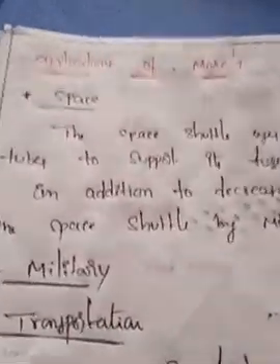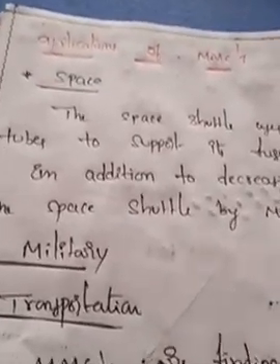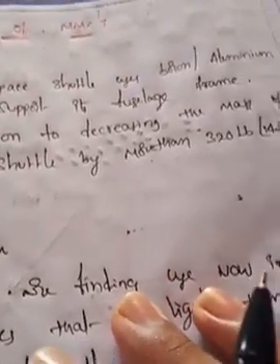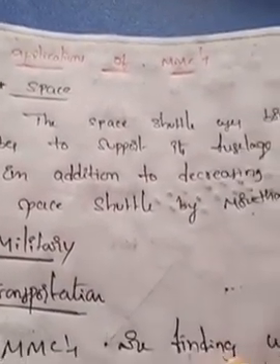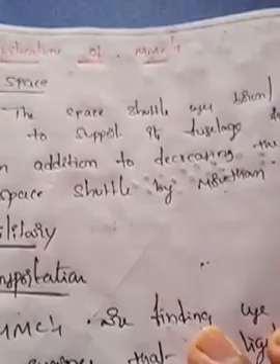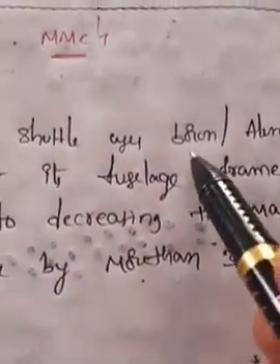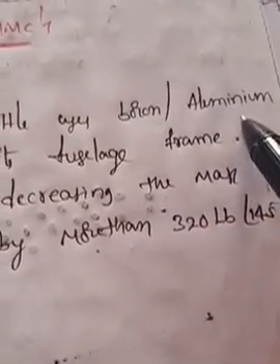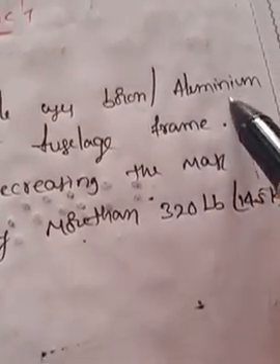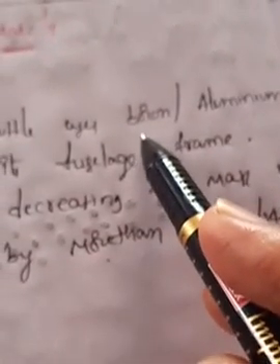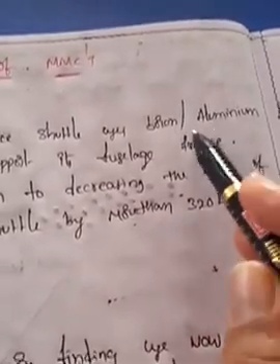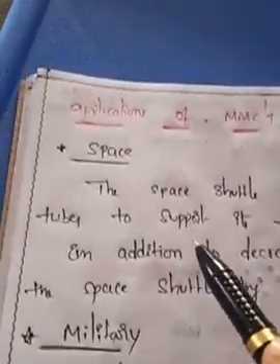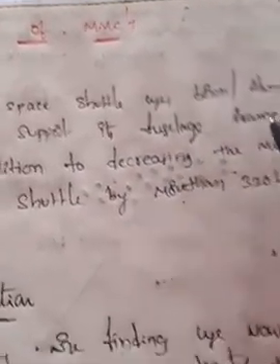Coming to the next point, the applications of MMCs. What are the general applications? In space, the space shuttle used boron aluminum tubes to support its fuselage frame. What is boron? Boron is a fiber material, or it acts as a reinforcing material. What is aluminum? It is a metal. So here boron is mixed with aluminum, so it forms a metal matrix composite. It is used as tubes to support its fuselage frame.